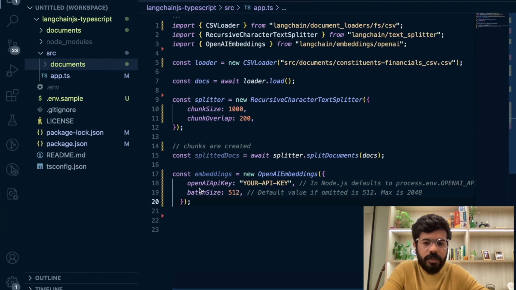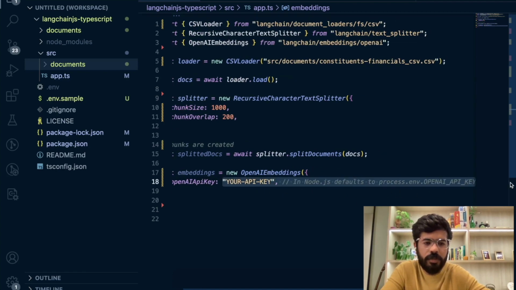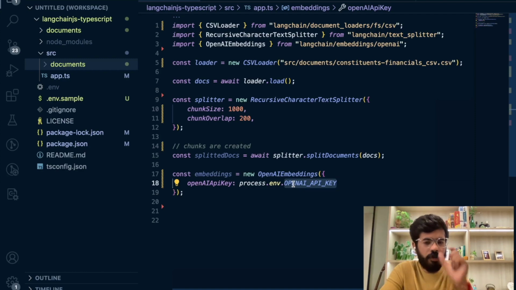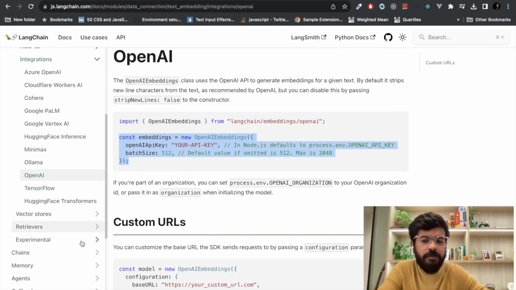So we go here and initialize it. Let's remove the batch size from here, and our API key will be read from an environment variable. So this will be our environment variable by which the embeddings from OpenAI will be read. I think until this point we are clear that we have created our embeddings. Now we are going to save it in some vector store.